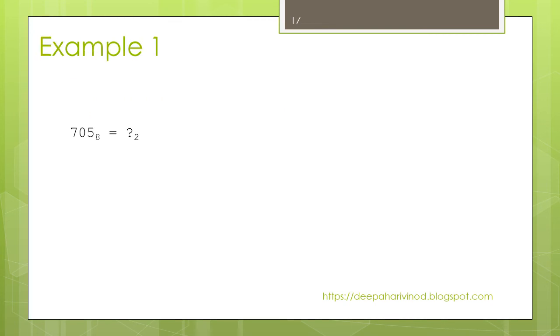Decimal to octal. How to convert a decimal number to octal? The technique is divide by 8 and keep track of the remainder. Just like in decimal to binary, where we used the successive division method and kept track of the remainder.